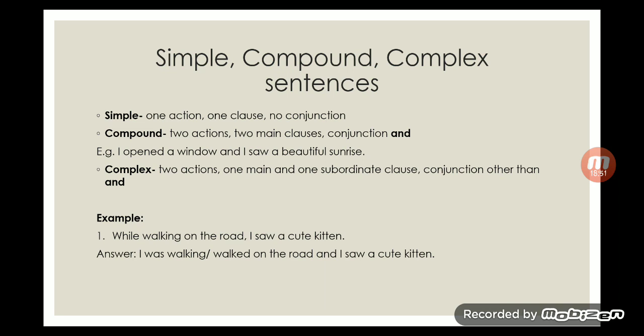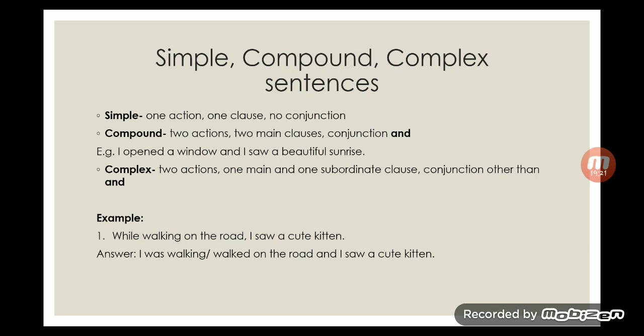This is one more part that you should look for while finding out what type of sentence it is. In compound there is and, the conjunction and, but in complex there are different conjunctions: as, while, when, therefore, because or so. I think I forgot to add the page number of that, but I think it is there in Call of the Soil.